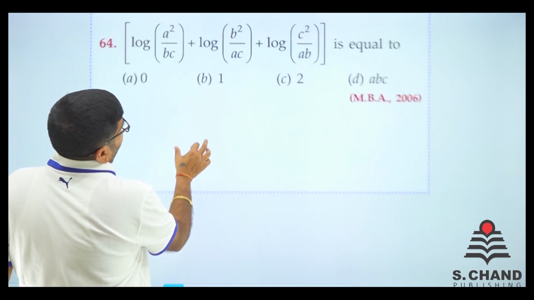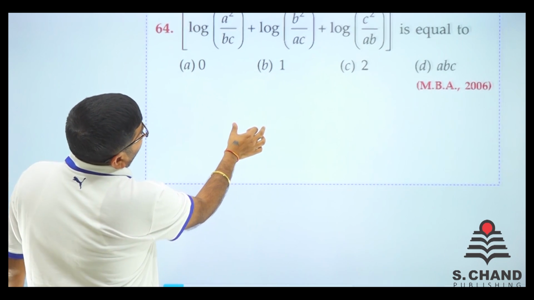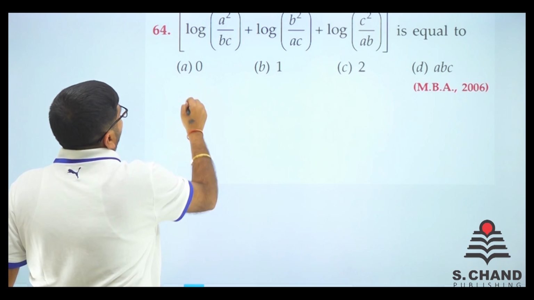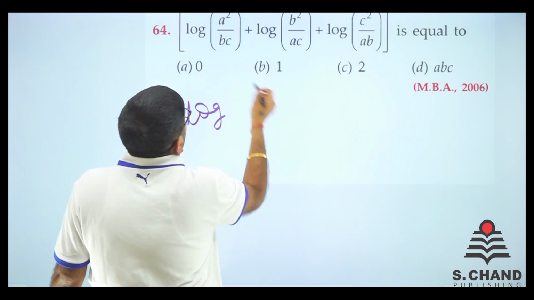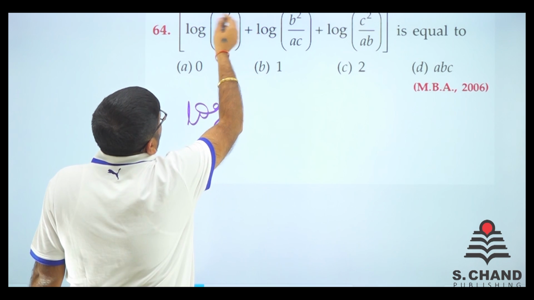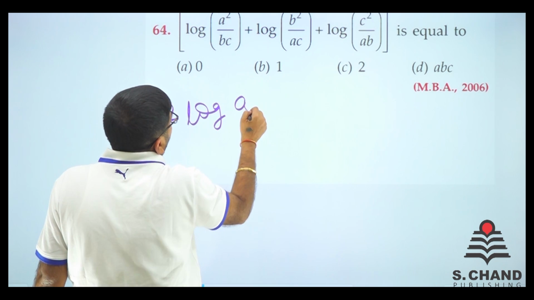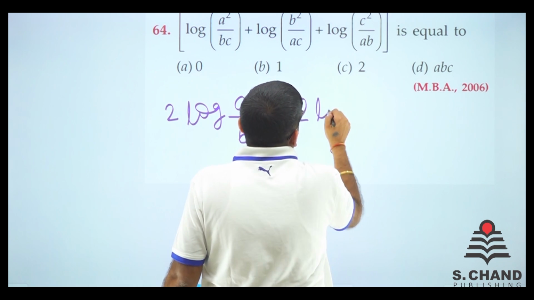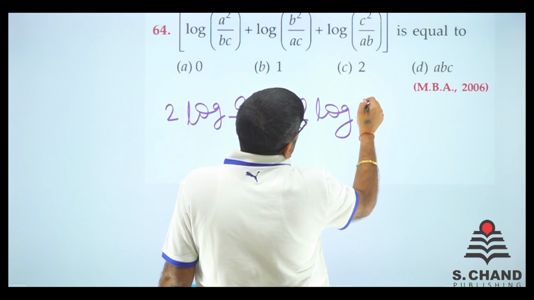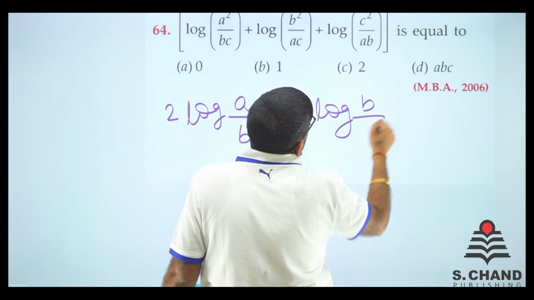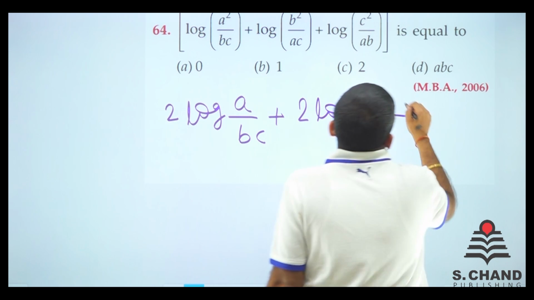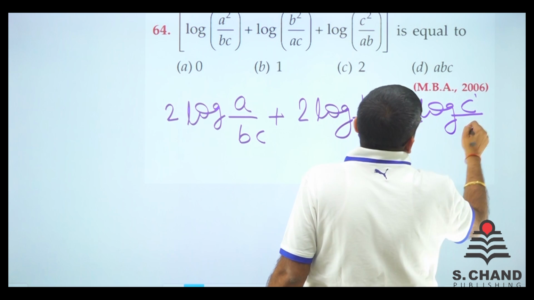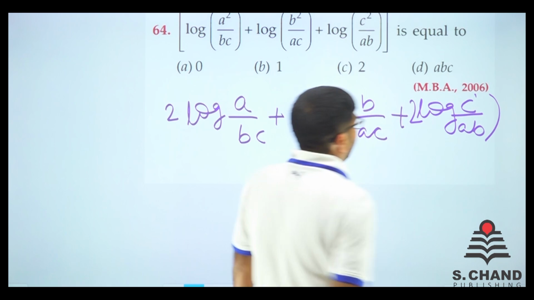Let's see what it says. It is again a previous year question, MBA 2006. It says log A square upon BC. So, shall I write 2 log A by BC? 2 log B by AC? Log 2 log C by AB. Shall I write like that?